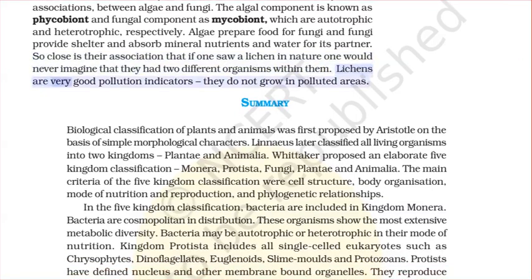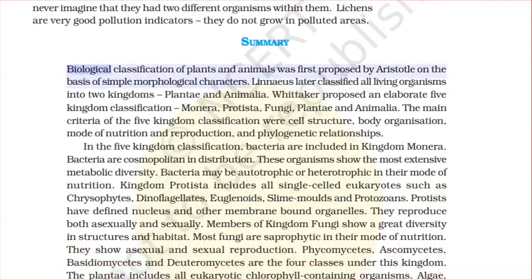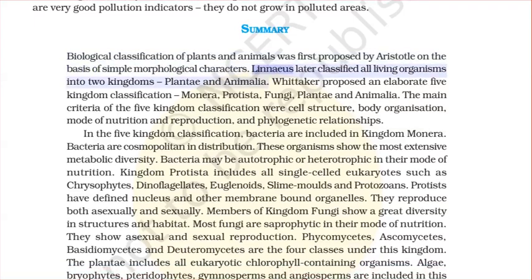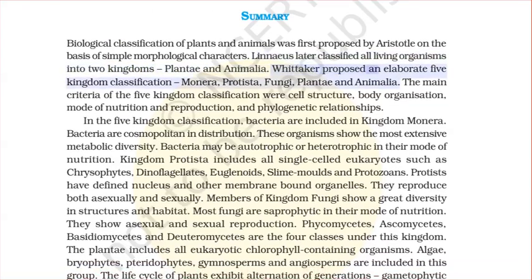Lichens are very good pollution indicators. They do not grow in polluted areas. Summary. Biological classification of plants and animals was first proposed by Aristotle on the basis of simple morphological characters. Linnaeus later classified all living organisms into two kingdoms, Plantae and Animalia. Whittaker proposed an elaborate five-kingdom classification, Monera, Protista, Fungi, Plantae, and Animalia.